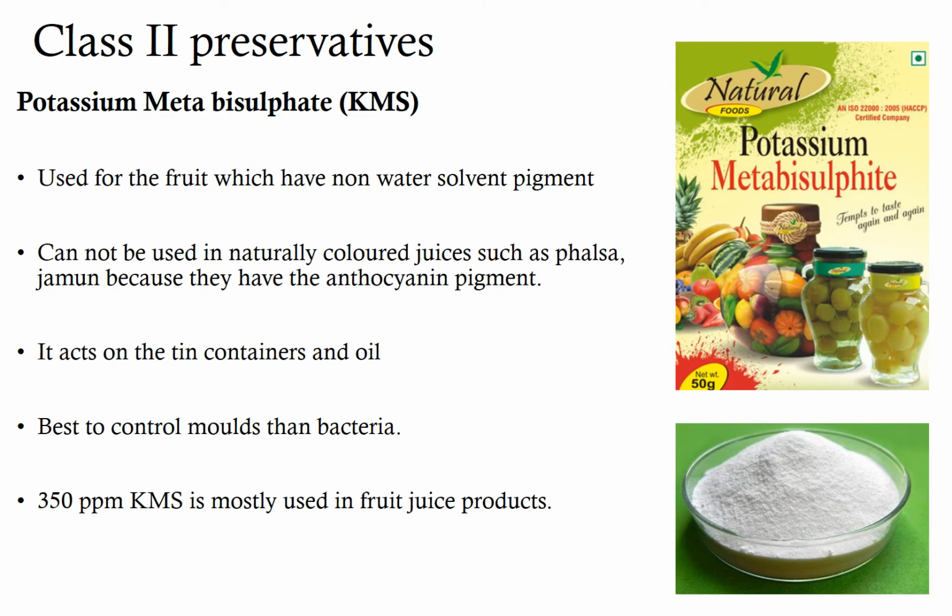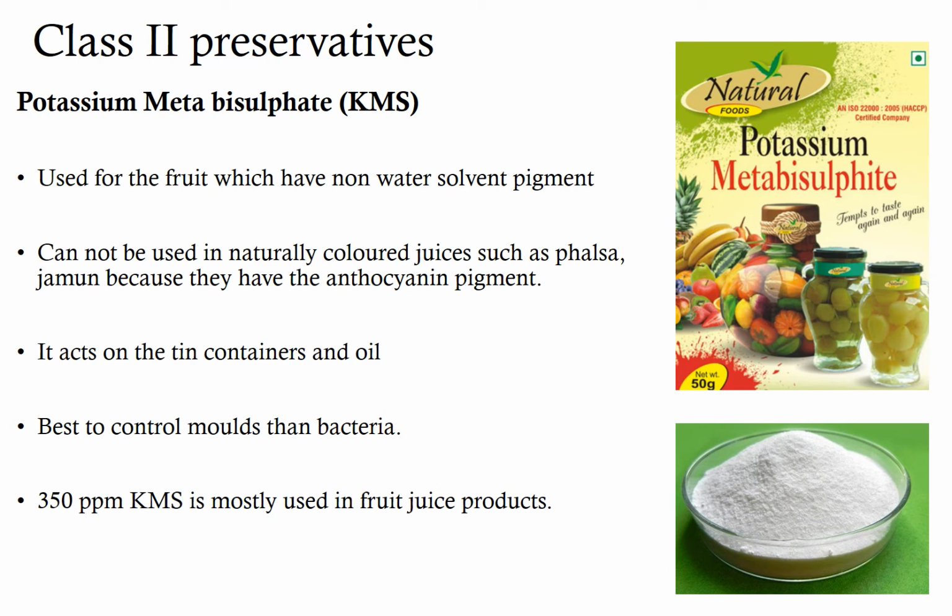Next we have class 2 preservatives, which include your potassium metabisulfite and sorbates. In this, sulfur dioxide gas and sodium or potassium sulfite, bisulfite or metabisulfite are the most common forms used for preservation. Potassium metabisulfite is commonly used as a stable source of sulfur dioxide. When it is added to fruit juice, it reacts with the acid in the juice, forming potassium salt and sulfur dioxide. And the sulfur dioxide formed will react with the water present in the juice and form sulfurous acid.